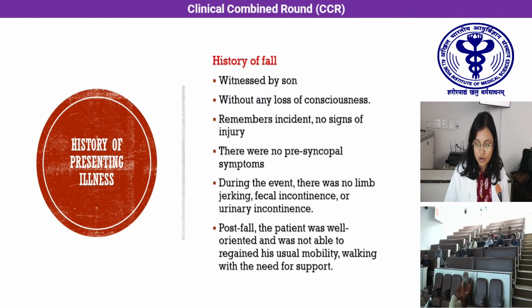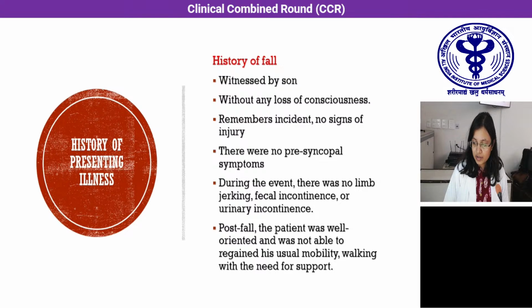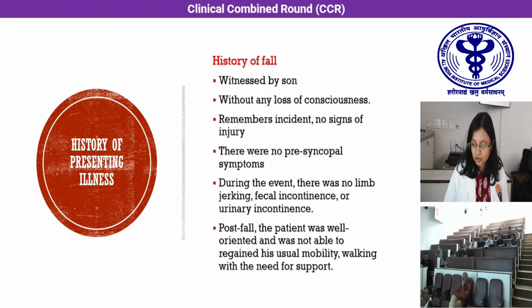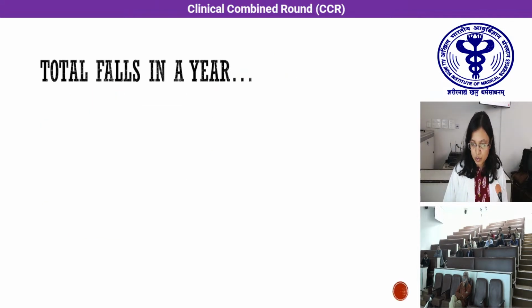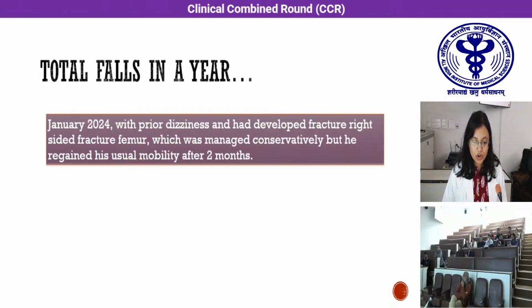It was without any loss of consciousness. He remembers the incident and there were no signs of any injury. There were no pre-syncopal symptoms prior to the event. During the event, there was no limb jerking, fecal incontinence or urinary incontinence. Post-fall, the patient was well oriented but was not able to regain his usual mobility and was walking with the need of support. So the total number of falls which he had in a year was 3.